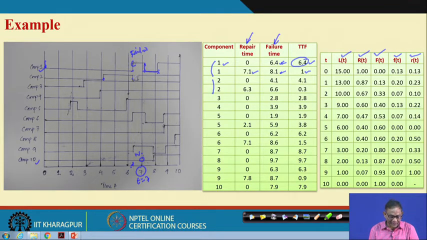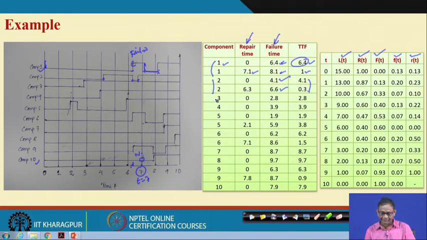It is repaired at 6.3, but again it fails at 6.6. So, 4.1 and 6.6. It fails, is repaired and fails again, so accordingly you get 2 time to failure data for component 2.